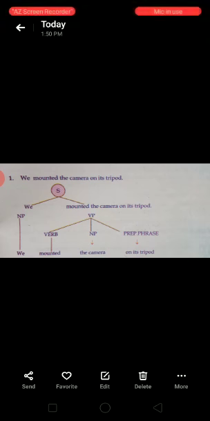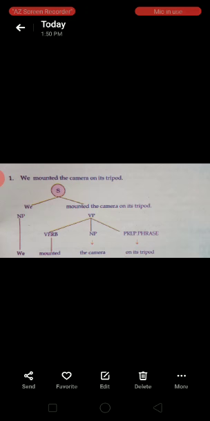In the first example, we mounted the camera on its tripod. Here, we can divide the sentence into two parts. What are they? We, that is the subject or noun phrase, and mounted the camera on its tripod, that is the predicate or verb phrase.